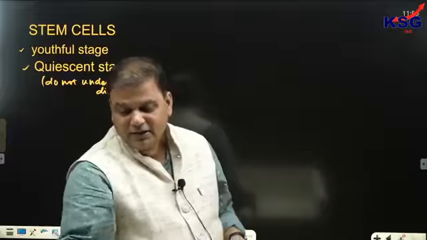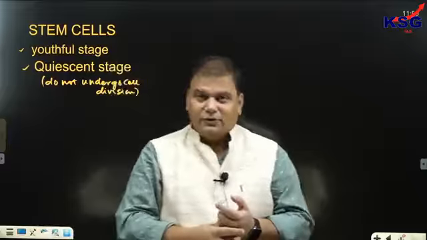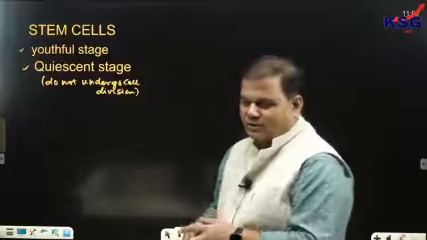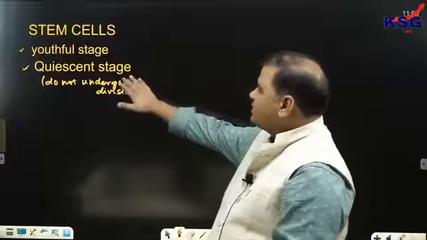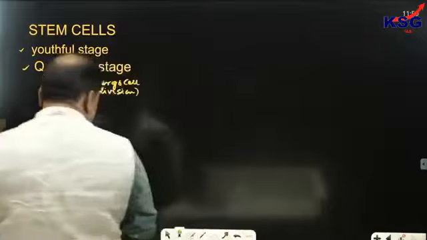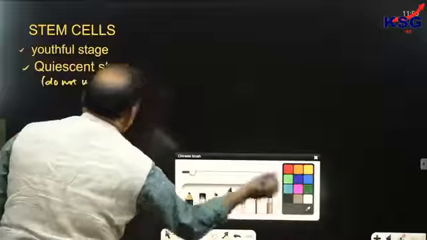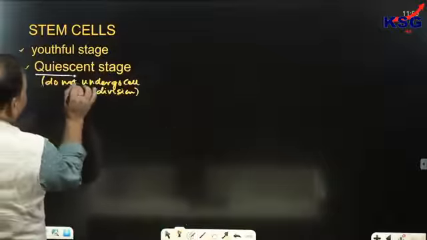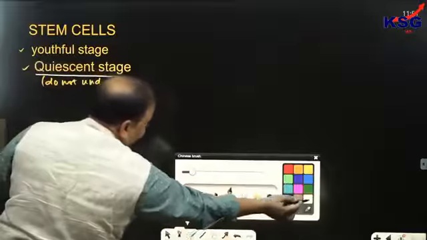So if a cell is constantly present in youthful stage and does not undergo cell division of its own, this stage is referred to as quiescent stage. Clear?